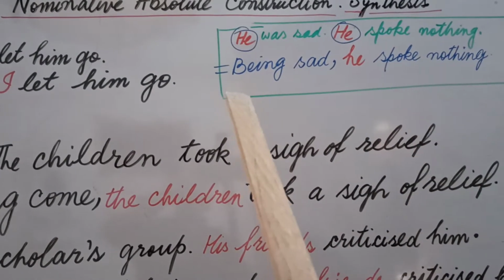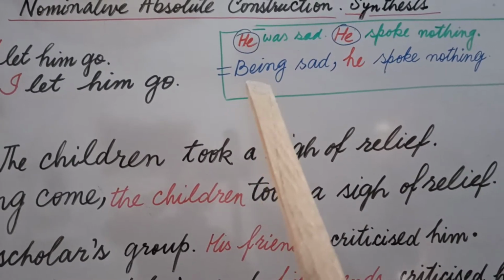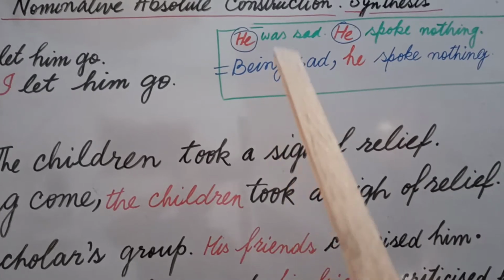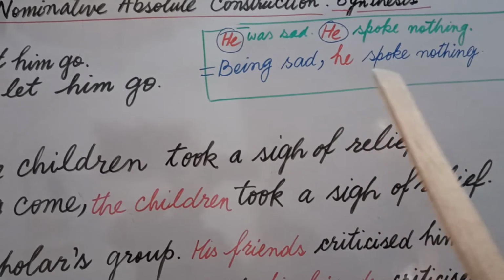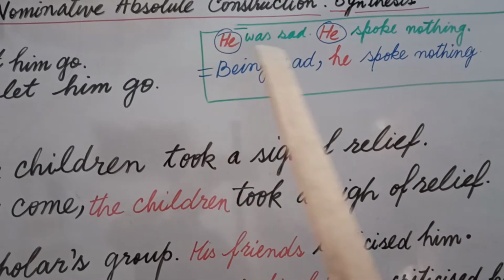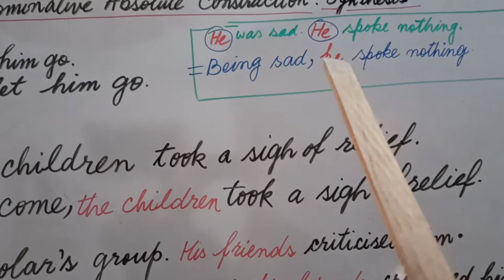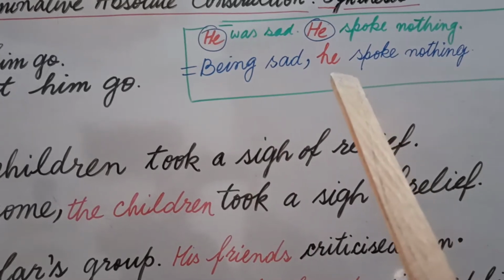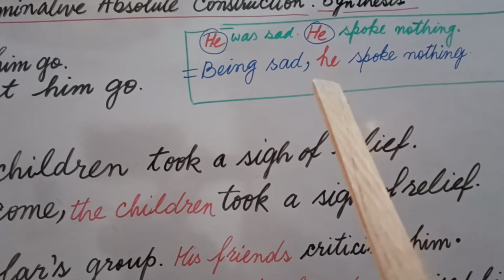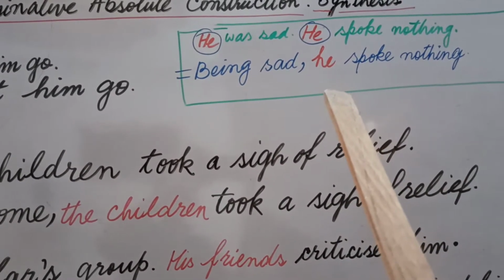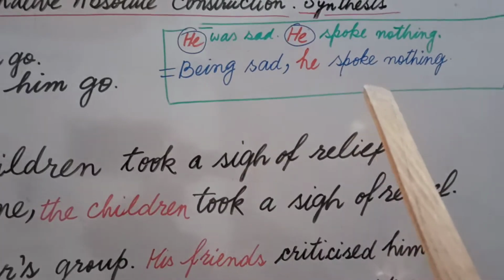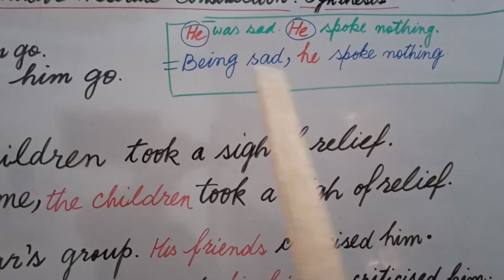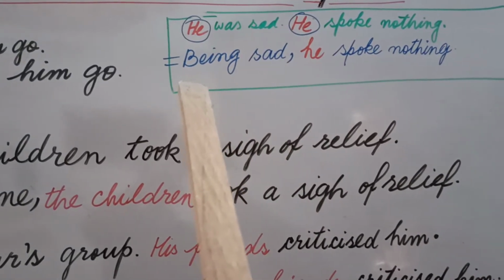That's why I omitted he in the beginning, and I wrote being in place of was, and wrote the sentence: being sad, he spoke nothing. This he and this he are common in both sentences, so I picked the second he one time only. I wrote being sad, and the rest of the sentence is the same, and I omitted the first he from the first part.